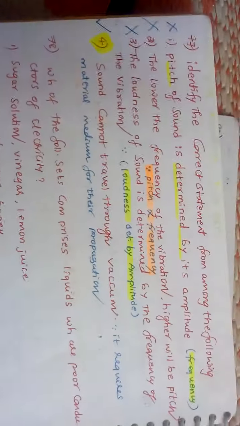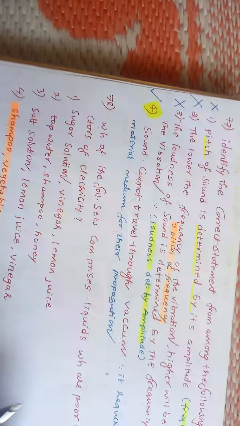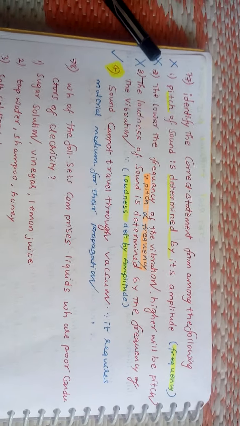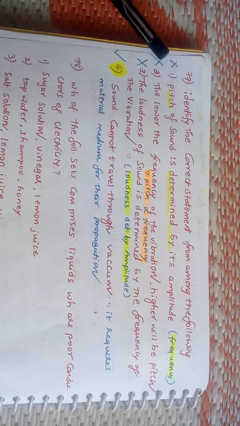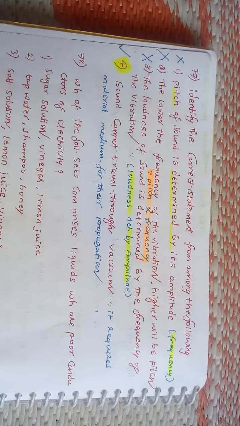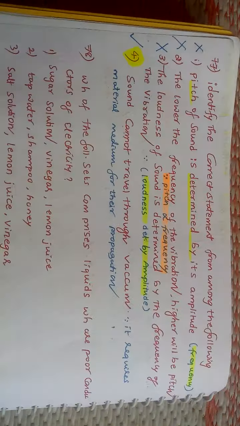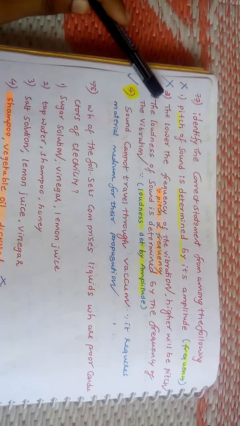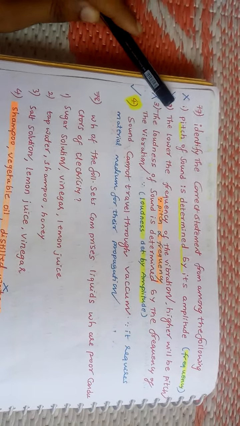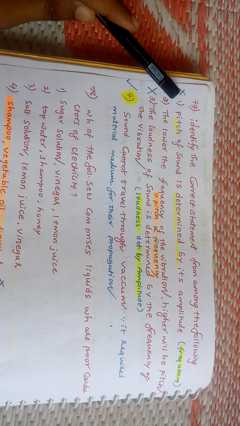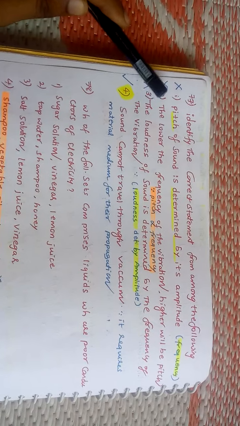Next question 77. Identify the correct statement from among the following. Pitch of a sound is determined by its amplitude. It is wrong. The lower the frequency of the vibration, higher will be the pitch. This is also wrong. The loudness of a sound is determined by the frequency of the vibration. This is also wrong, because here pitch is determined by its frequency, not amplitude. That's why it's wrong.